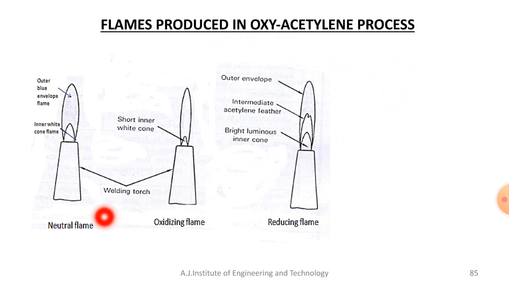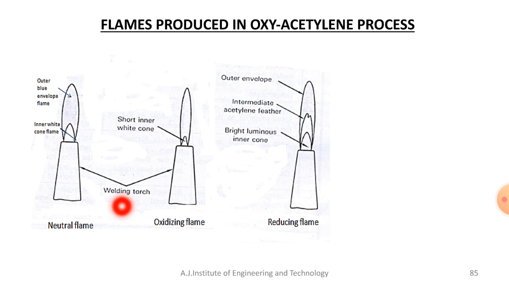The first one is neutral flame, the second one is oxidizing flame, and the third one is reducing flame. For the neutral flame, the oxygen and acetylene are mixed in equal proportion, that is 1:1 proportion. It means the quantities of oxygen and acetylene are the same, 50-50%. Then you will get a flame of this shape, and we'll also discuss the characteristics of a neutral flame.